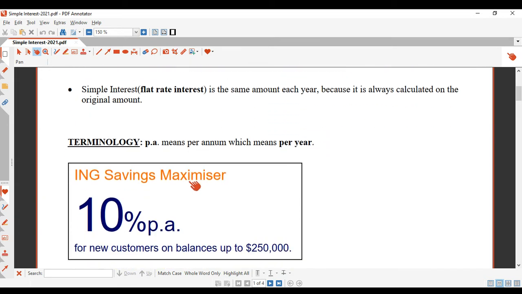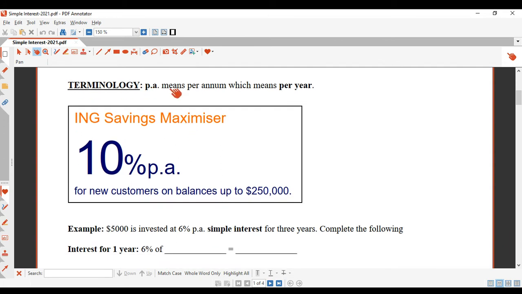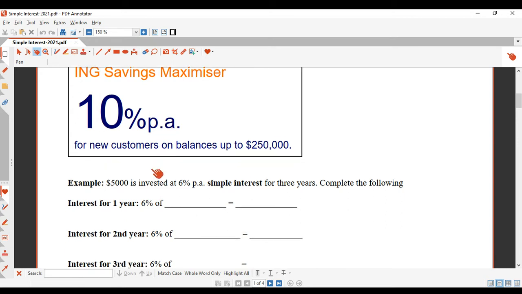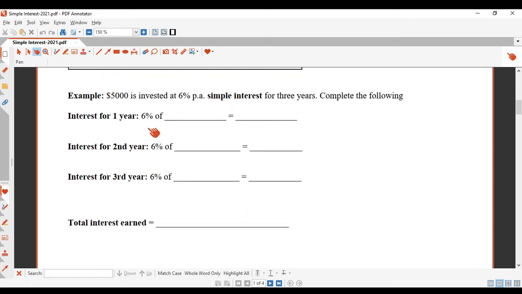Okay. Now let's have a look at some terminology. PA means per annum, which means per year. So here's a little ad as an example. The ING Savings Maximiser, 10% per annum for new customers on balances of up to $250,000. Okay, so that means the interest rate is 10%. So if that was simple interest, and let's just say you deposited $2,000, then 10% of that would be $200. And every year that means the interest you earn would be $200 of interest.